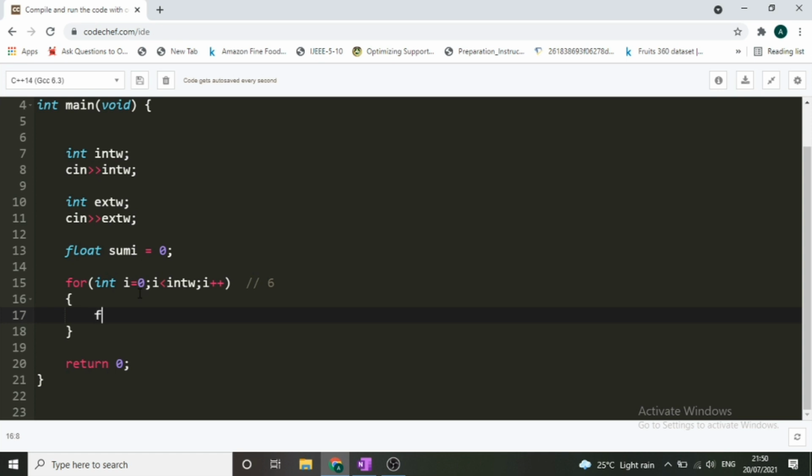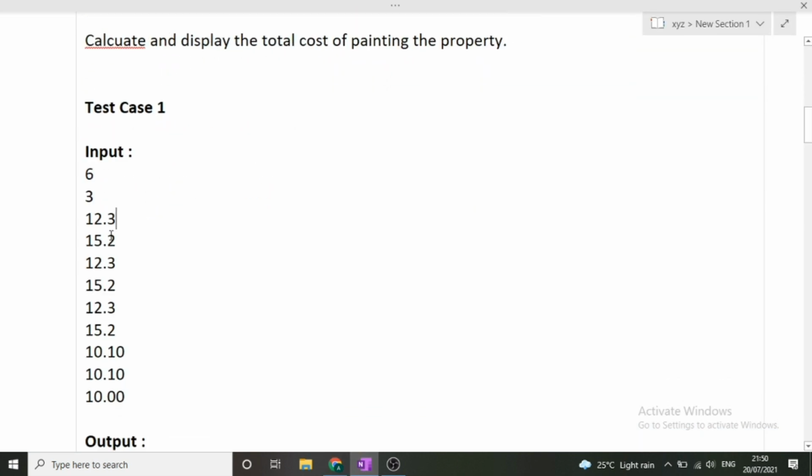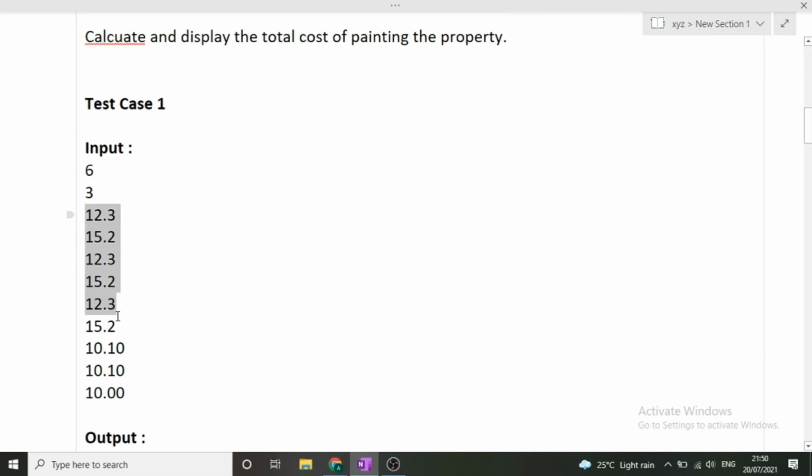So again float, you can say float x, then we'll take cin x, and we'll simply add this particular x into our sum I variable. So sum I plus equals x. After this loop is over, that means these 6 lines for this particular test case have been taken into consideration, and now the sum I variable will contain the addition of all these surface areas.